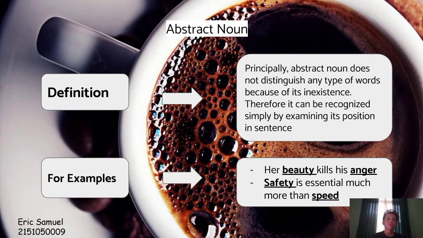The next one is abstract noun. Principally, abstract noun does not distinguish any type of words because of its inexistence. Therefore, it can be recognized simply by examining its position in the sentence. For example, 1. Her beauty kills his anger. And 2. Safety is essential much more than speed. All of the bold print words in the sentences are nouns because of their existence besides and can subsequently belong to her and his. Beauty as subject, anger as object, safety as subject, speed as object.